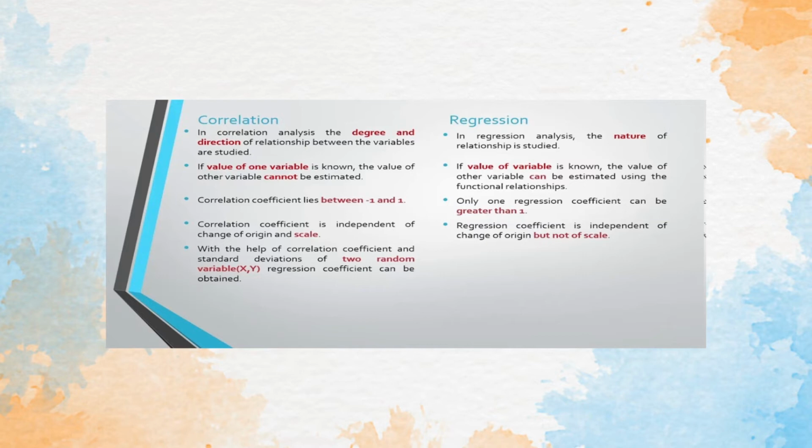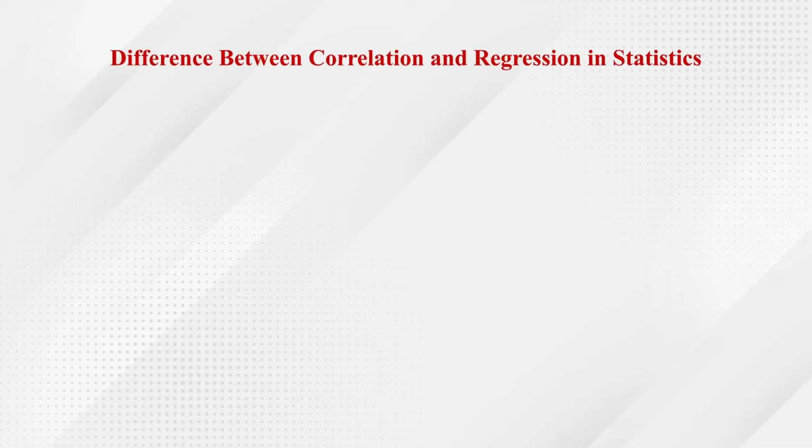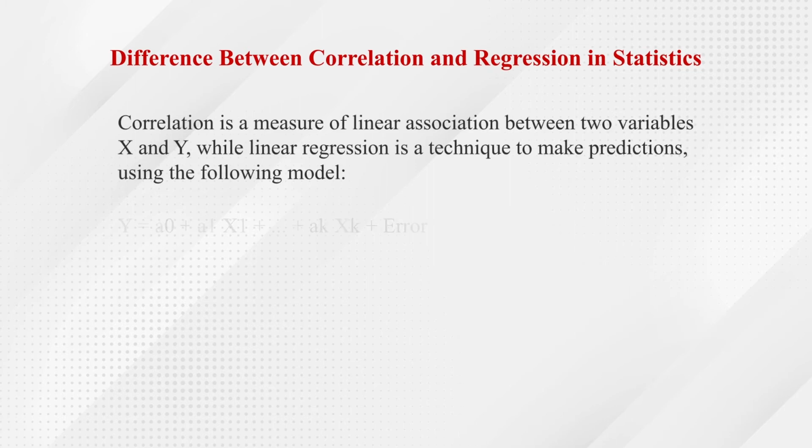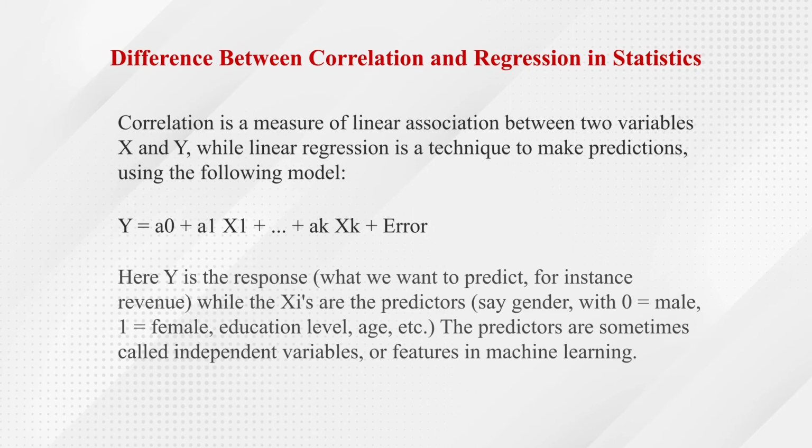So what we have seen is that in regression analysis, the correlation coefficient and standard deviation of two random variables x and y help us obtain the regression coefficient. The difference between correlation and regression in statistics could be explained with the help of y = a0 + a1 x1 + ... + ak xk, where x and y are the two variables, while linear regression is a technique to make predictions using the following model, and the error is something which we are going to take care of